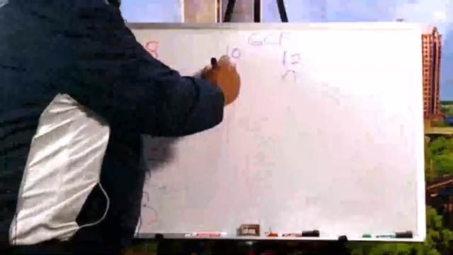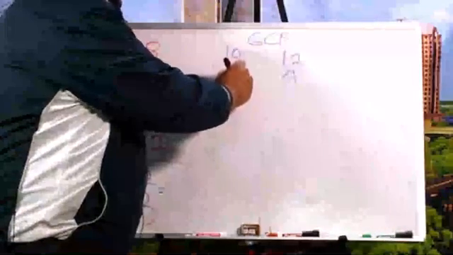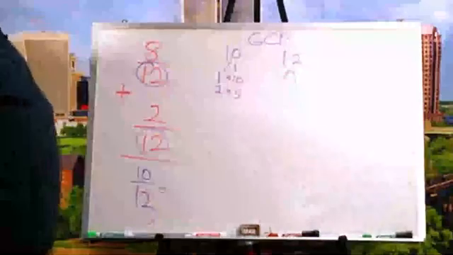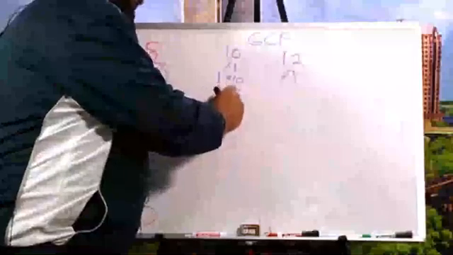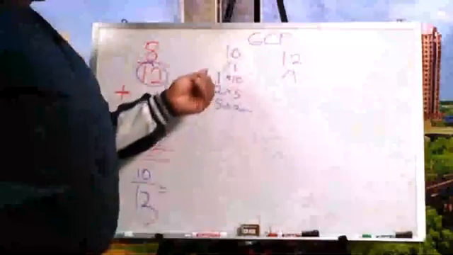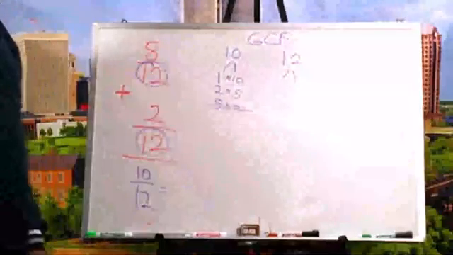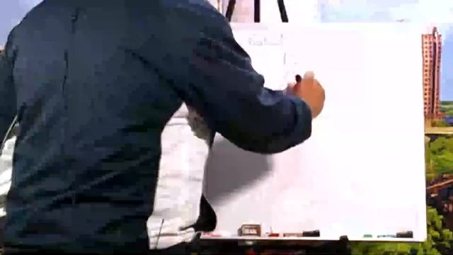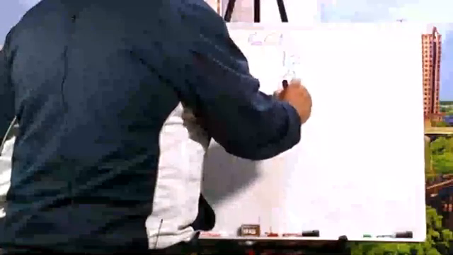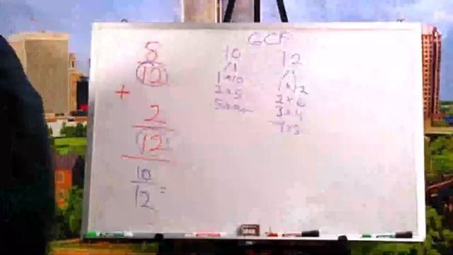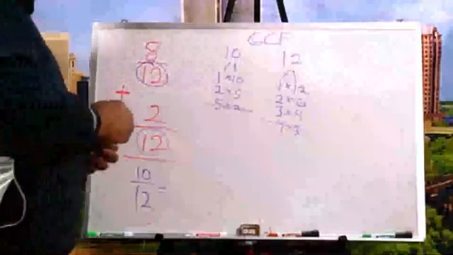So, once again, 10 times what gives us 10? 1 times 10. 2 times 5. No 3s. No 4s. But 5 times 2. That repeats itself. So what are the factors of 10? 1, 10, 2, and 5. What's going to give me 12? 1 times 12. 2 times 6. 3 times 4. 4 times 3. We already did this one. And I'm crossing out the 4 times 3.